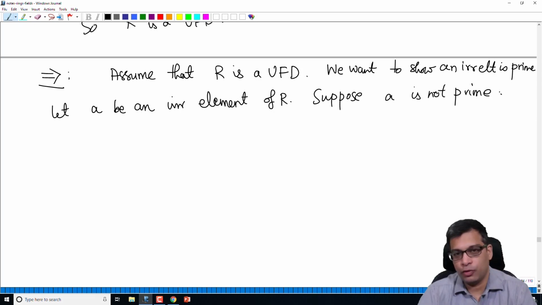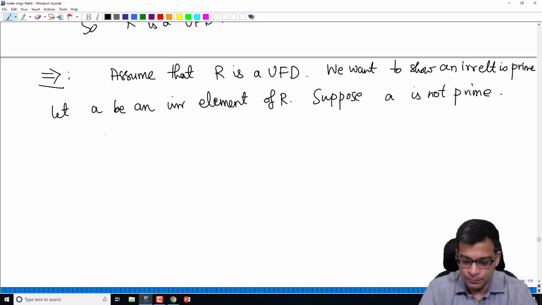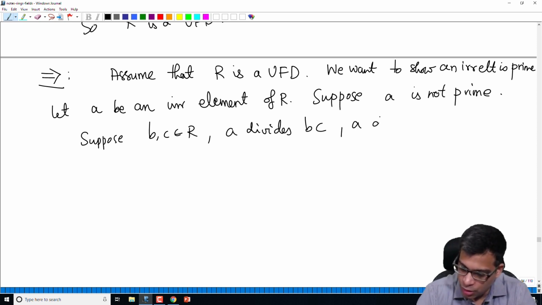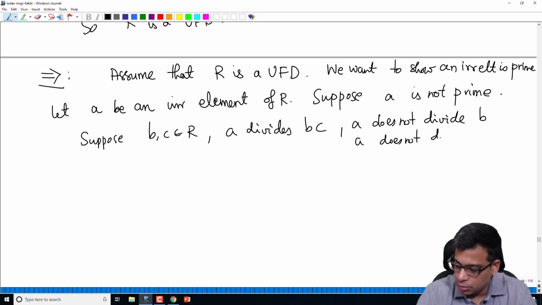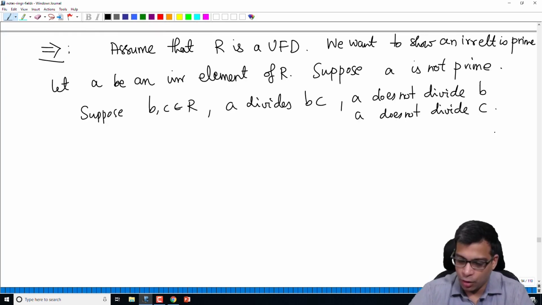Suppose A is not prime. What does that mean? That means there are two elements B and C in the ring R such that A divides the product BC, but A does not divide B and A does not divide C. So suppose B and C are in R and A divides BC, A does not divide B, A does not divide C. That means A is not a prime element. We want to get a contradiction.